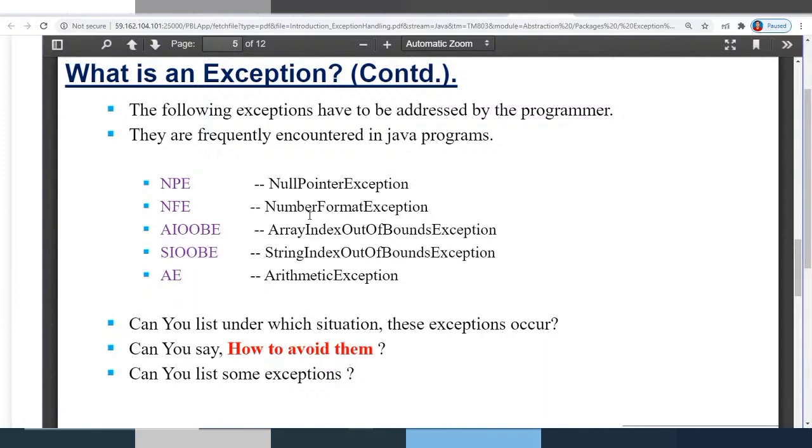Array index out of bounds exception also just now we have seen. That means when you are trying to access something out of its bounds, then you get this array index out of bounds exception. String index out of bounds exception is also similar to array index, except with the difference that it is with the string. Arithmetic exception also we have just seen now. That is we are performing some arithmetic operation where the divisor is 0, and you are getting that division by 0. So these are the typically encountered exceptions during programming.